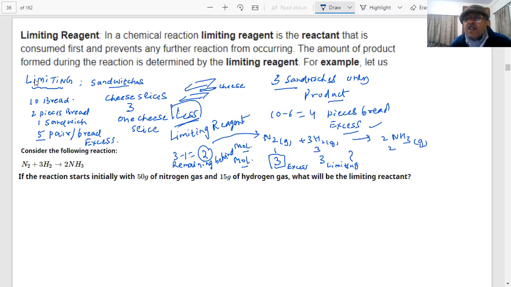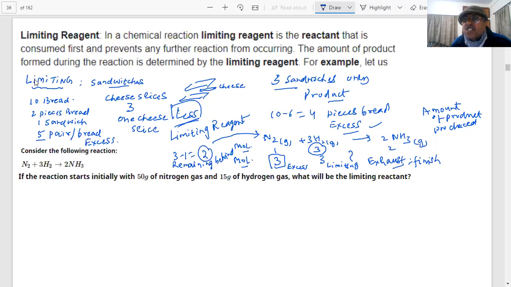And the question is then, how much ammonia will be produced? The amount of product produced is decided by the limiting reagent. This will be the reagent which decides how much ammonia will be produced, because this will be exhausted, finished, and the other will remain behind.